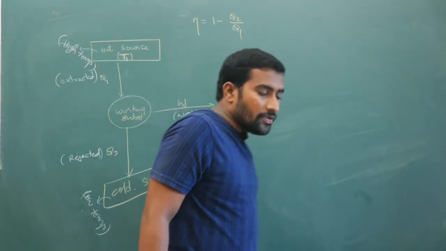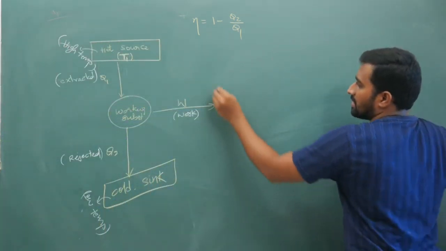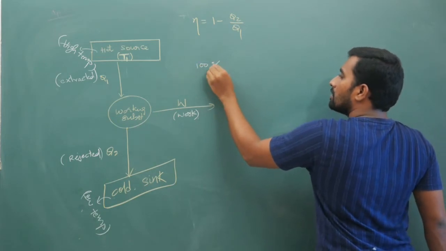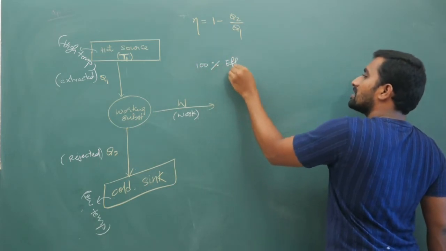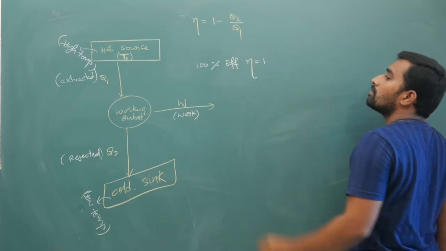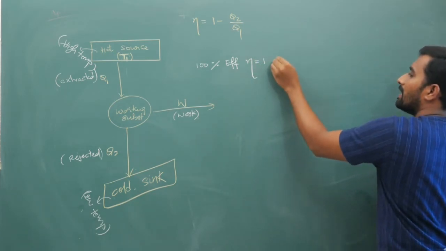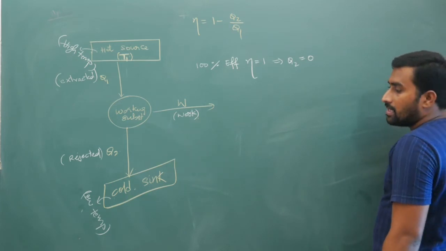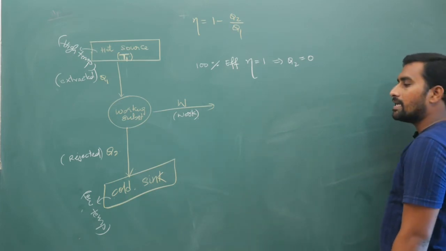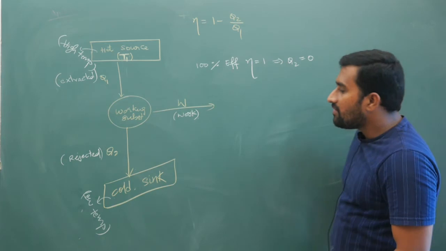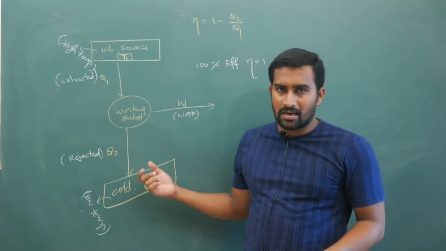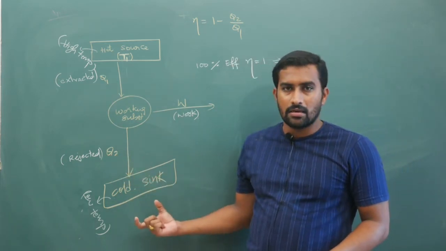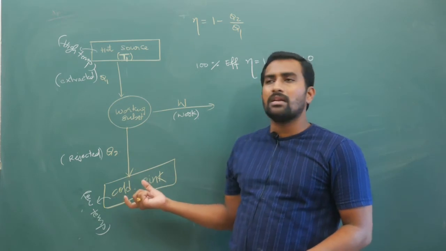Now if you want 100% efficiency, your eta is equal to 1, which implies Q2 is equal to 0. That is, your sink should not take heat energy. In which case will that happen?